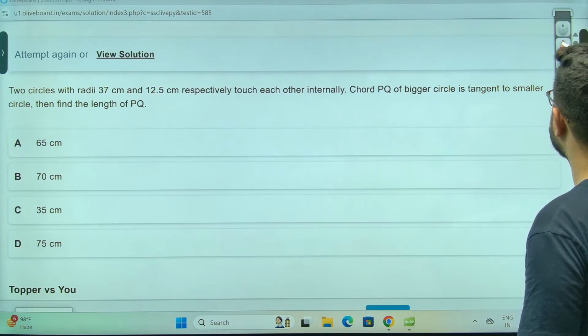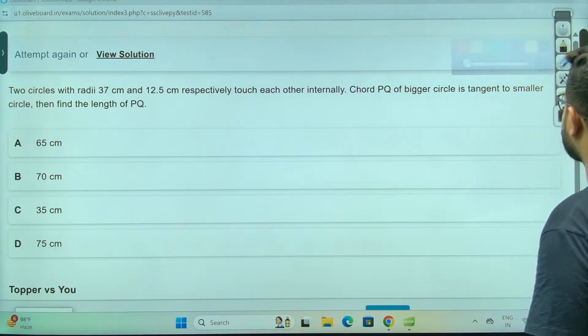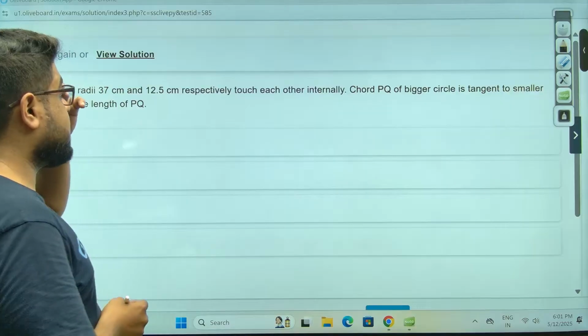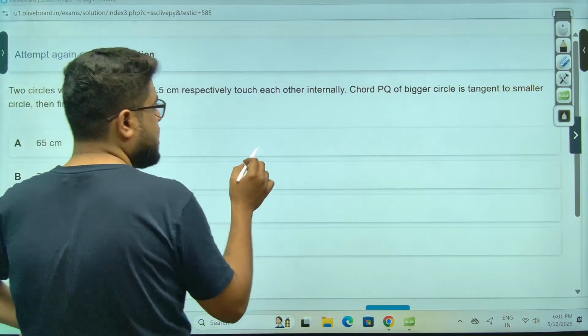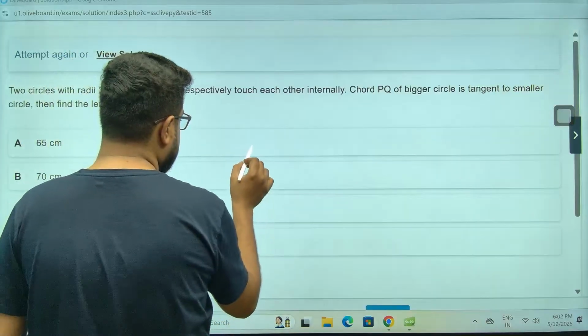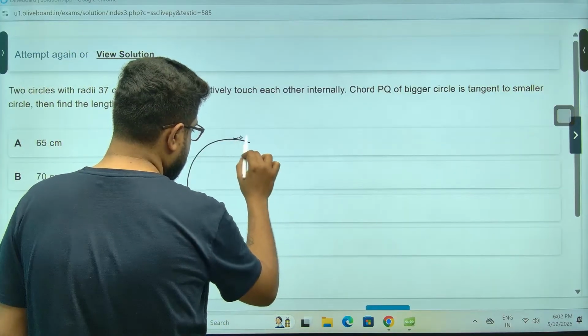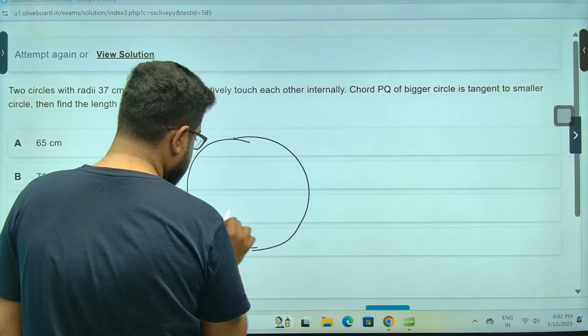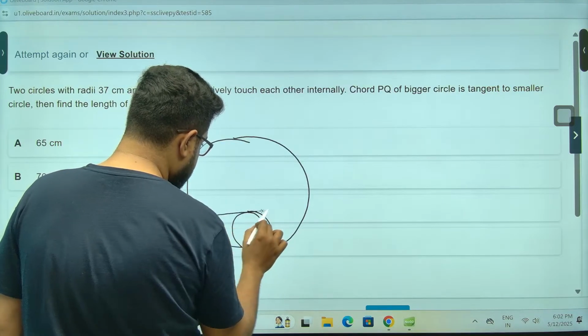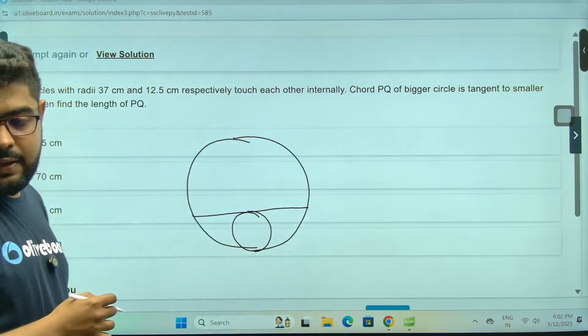Two circles, this and this respectively, touch each other internally. Chord PQ of the bigger circle is tangent to the smaller circle. So there is another circle like this, and this is the chord. Okay.